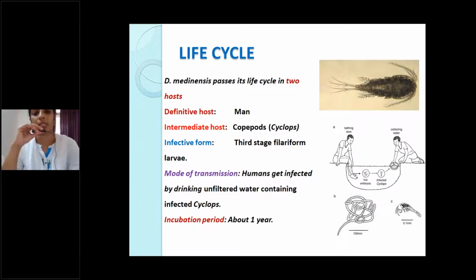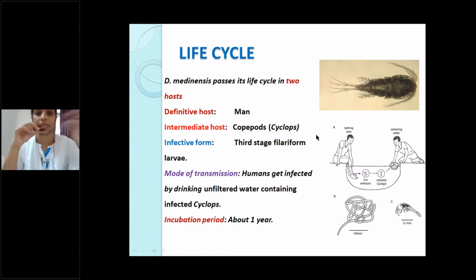Infective form is third stage larva. Mode of transmission: humans are infected by drinking contaminated water which contains infected cyclops. Incubation period is 1 year.